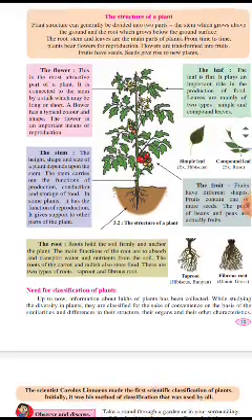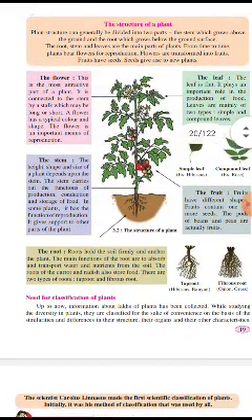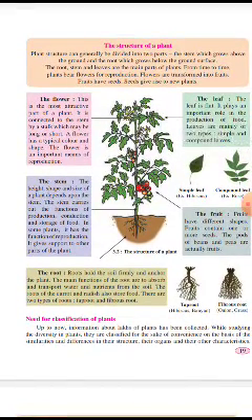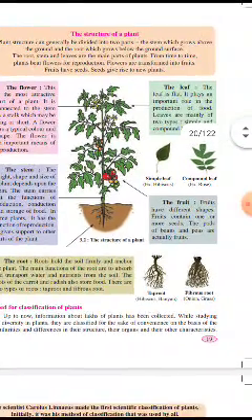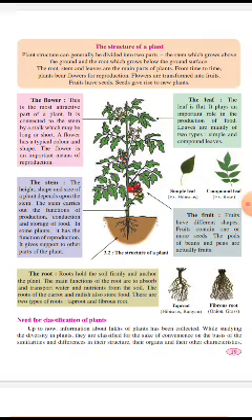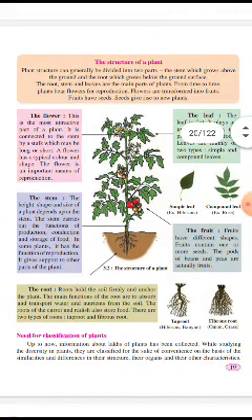Then the second part of the plant is the stem. The height, shape, and size of a plant depend upon the stem, and the stem carries out the functions of production, conduction, and storage of food. In some plants it also has the function of reproduction, and it gives support to other parts of the plant. This is how the stem part of the plant works.